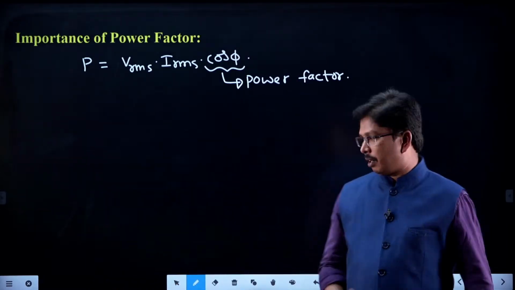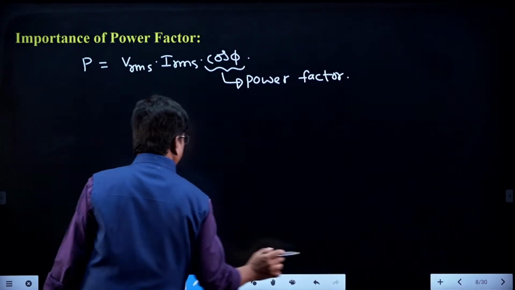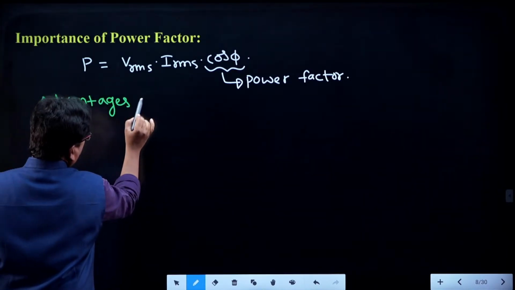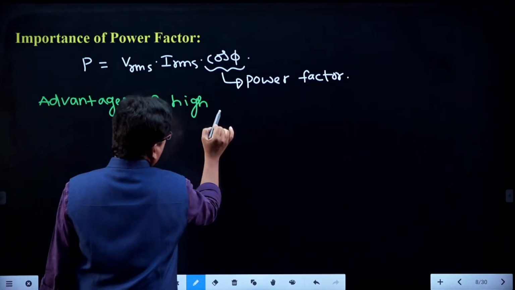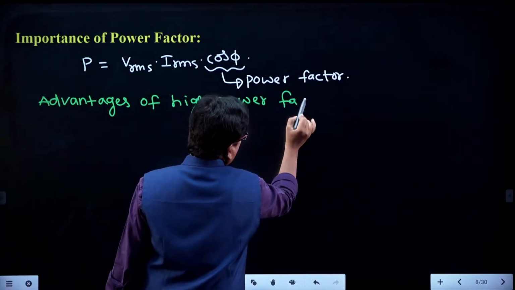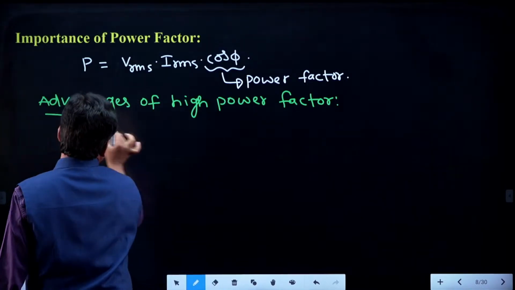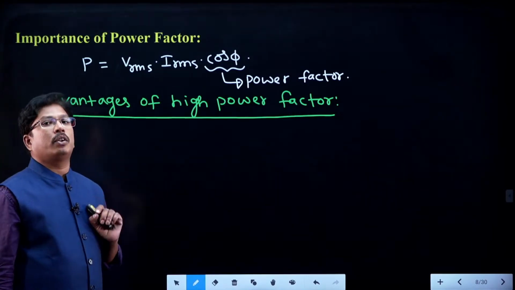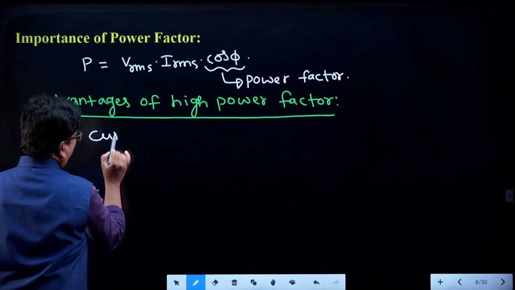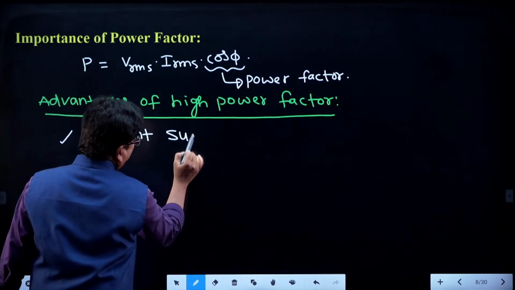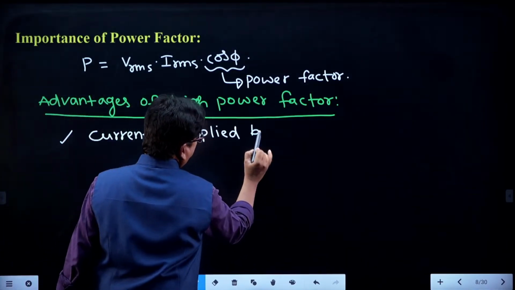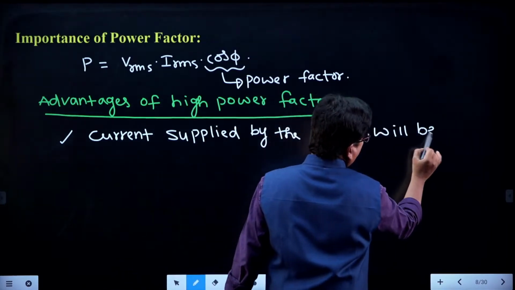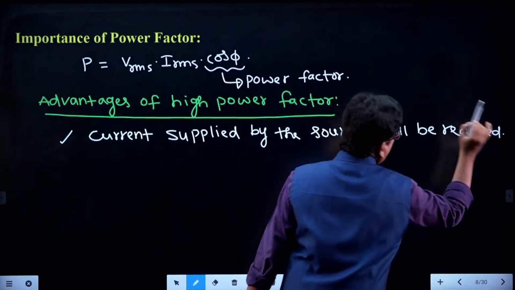What are the advantages of high power factor? So you can write here, advantages of high power factor. We can see, students, whenever the power factor of the system is increased, we can expect that there is less current flow through the line, right? So current supplied by the source will be reduced. That is the first advantage.